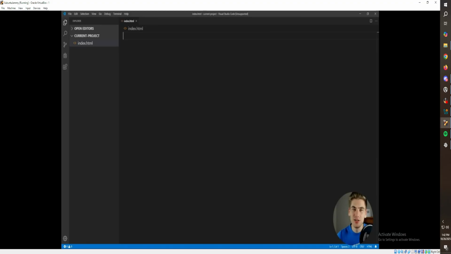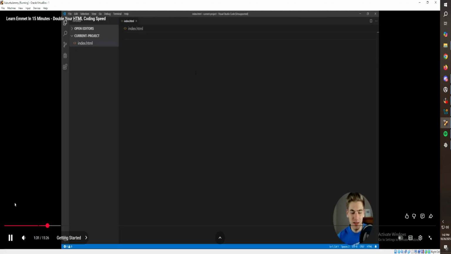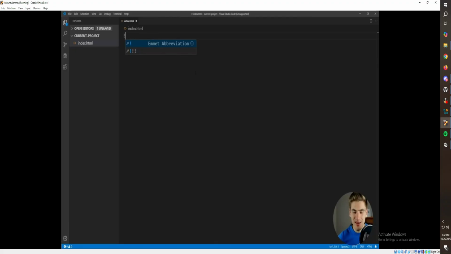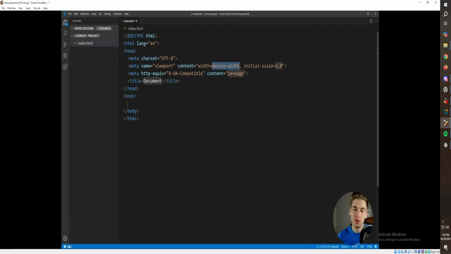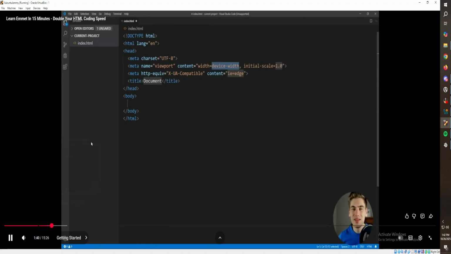And by far, the most used Emmet shortcut that I use personally is when you type exclamation point and hit enter. And bam, it generates all of this boilerplate HTML for you. So that's actually part of Emmet. And what Emmet is, essentially, is a bunch of different shortcuts. So what's awesome about Emmet is what he just showed you. Look at this. It did your whole HTML page and most of your head for you. And you just have to add a little bit to the head and a little bit to the body, and you're done.